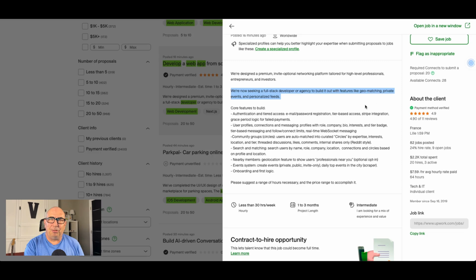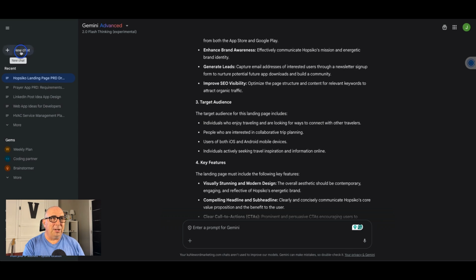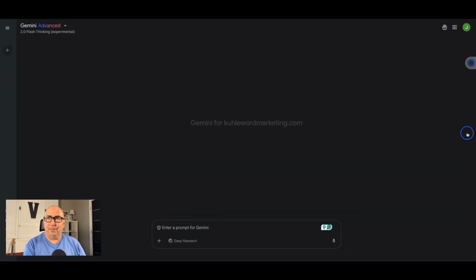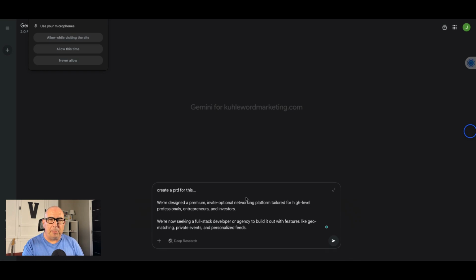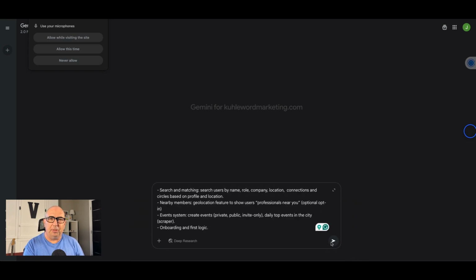and personalized feeds. We're not going to get this app in working order right now with Firebase, but let's see what it builds in the UI. Then they do go through the core features, and I like that because then I don't have to figure that stuff out. I'm going to grab that. Just like we did before, I'm going to go back in Gemini and tell Gemini to create a PRD based on that description that we just copied and pasted from